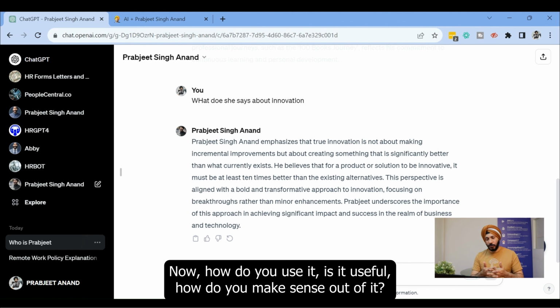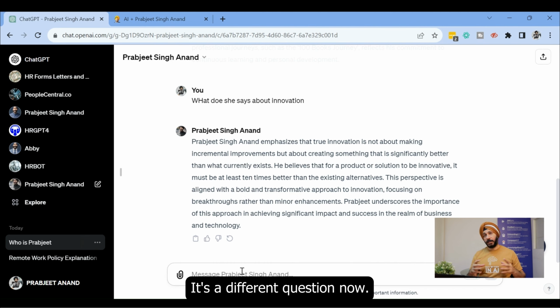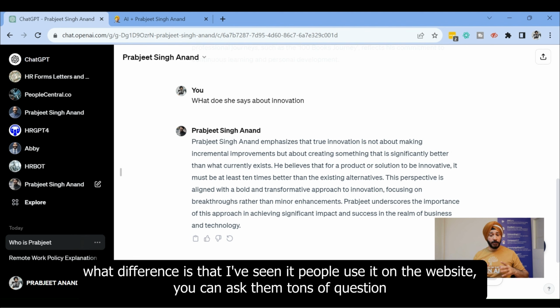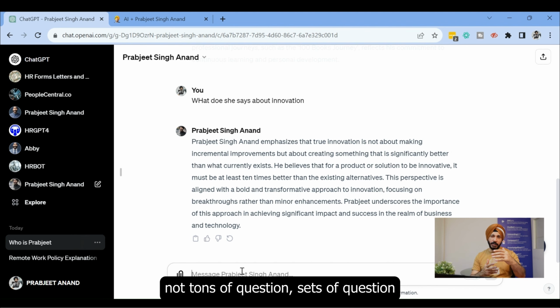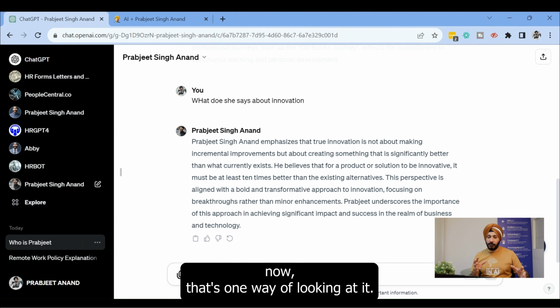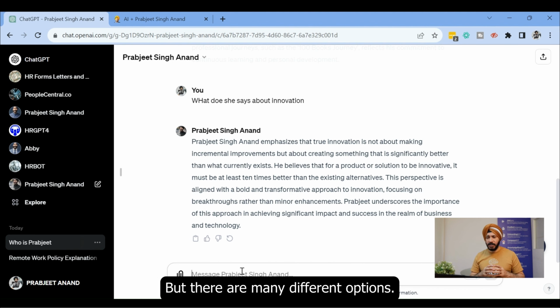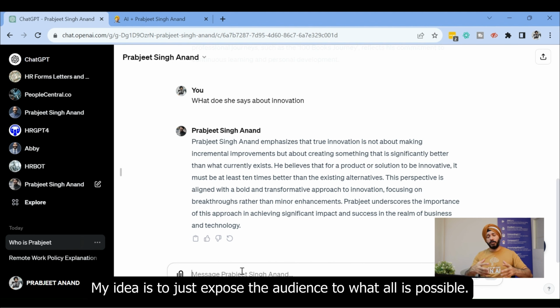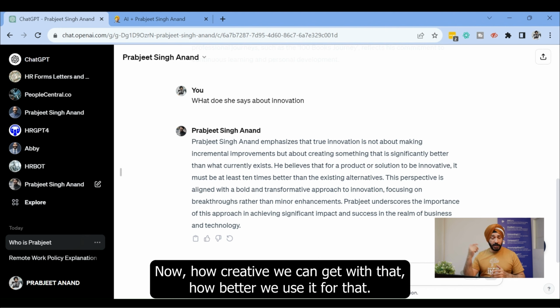Now, how do you use it? Is it useful? How do you make sense of it? That's a different question. What different scenarios I've seen is people use it on the website. You can ask a set of questions, and after that, if you need to continue the conversation, they charge you for that. That's one way of looking at it, but there are many different options. My idea is just to expose the audience to what is possible, and how creative we can get with that.